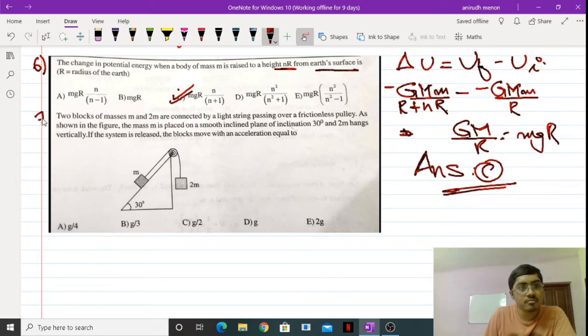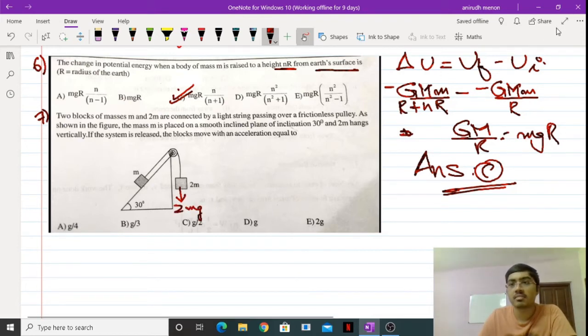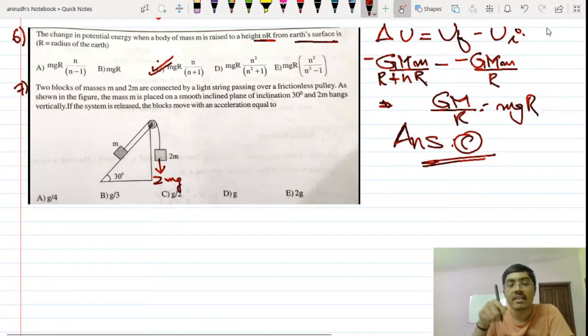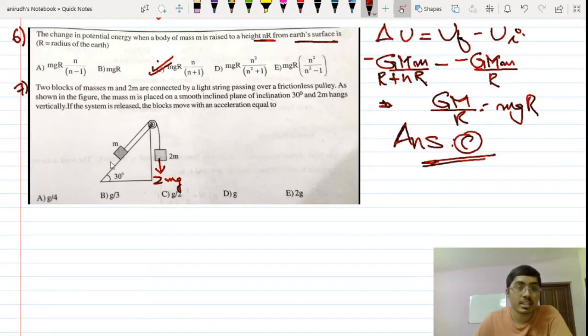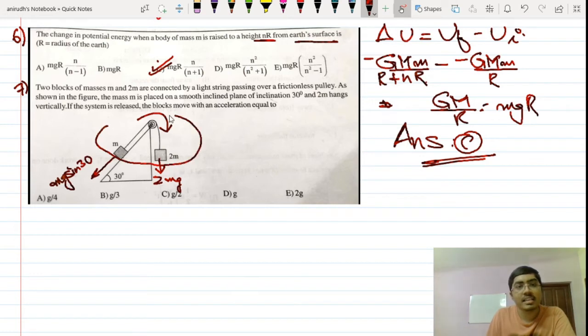This is something that we have always discussed. These kinds of questions are very easily solved just by looking at them, in terms of external force and internal force. Very simple. So this is 2 mg in the downward direction. That's directly coming because the weight is acting in the downward direction. Here it is mg sin 30. Since this mass is bigger, 2m hangs. If the system is released, the blocks will move with an acceleration, this is how the whole body moves. These two forces are the external forces. Everything inside, the tensions, are internal forces.